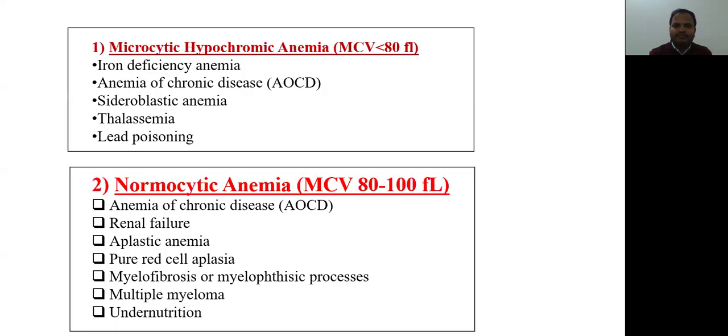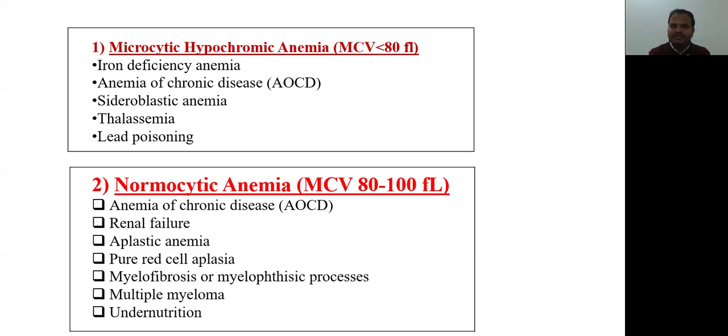First one is microcytic hypochromic. Microcytic means the red cell size is small. Micro means small size of red cells, and hypochromic means there is less pigment. Chrome means pigment, and the pigment here means hemoglobin, so there is less hemoglobin in the red cells. This is called microcytic and hypochromic anemia.